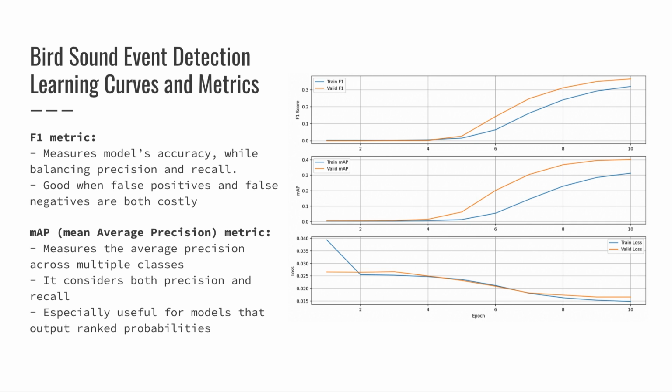MAP, similarly as F1, considers both precision and recall, and it's useful when we output ranked probabilities, which in our case are the confidence levels of each prediction, in order to make sure that the model is learning and also becomes more confident in its answers.